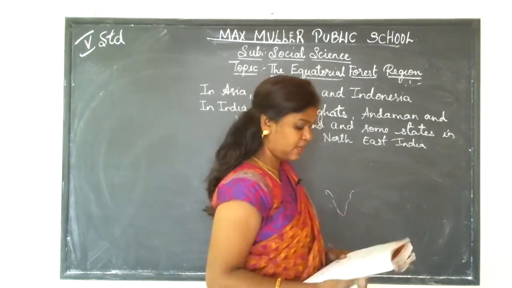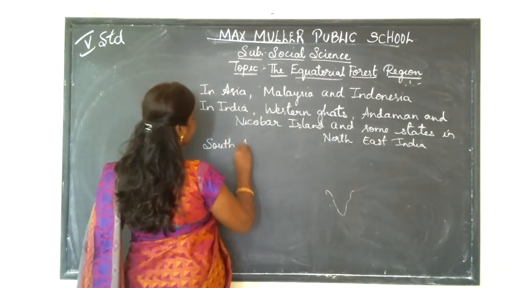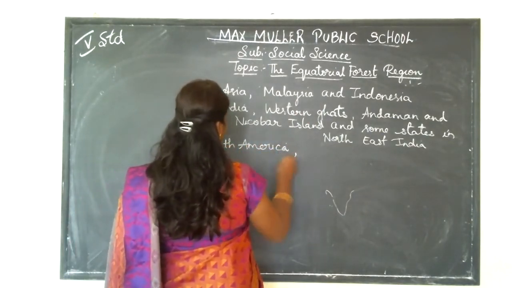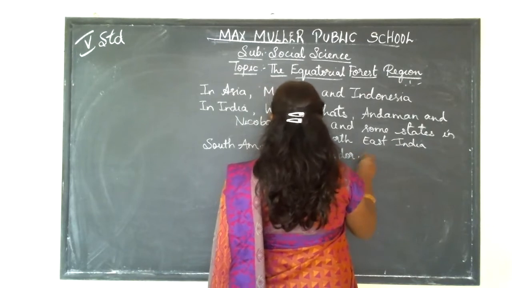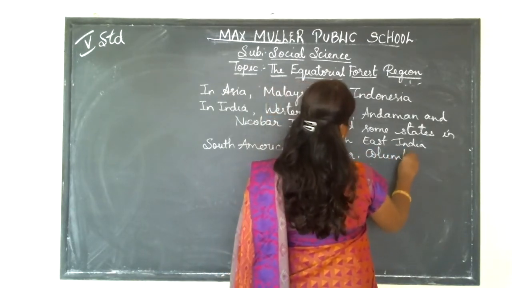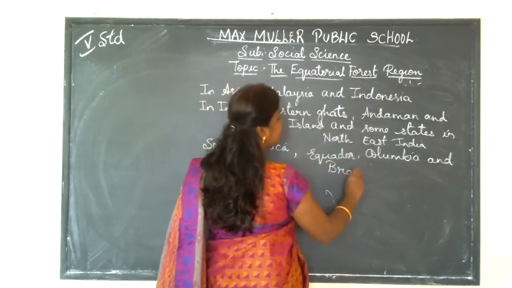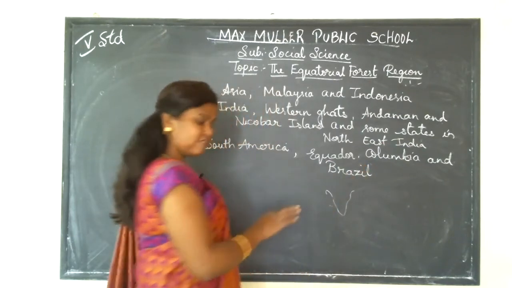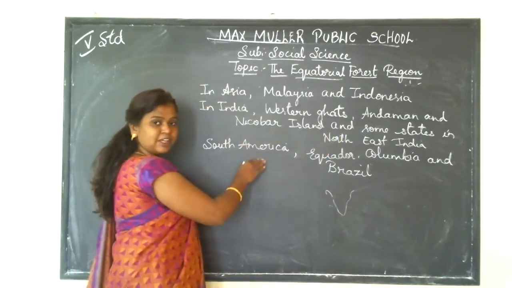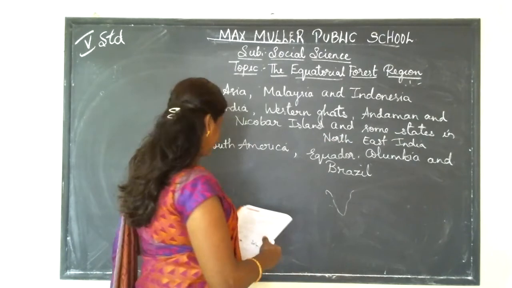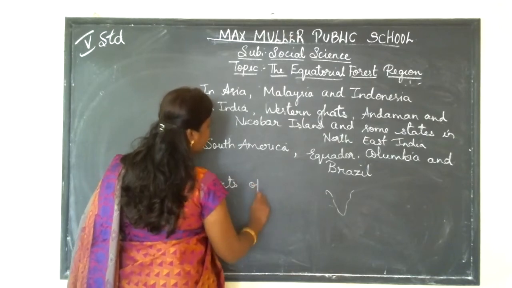And the third one is South America. You can see this type of forest in Ecuador, Colombia, and Brazil. So Ecuador, Colombia, and Brazil are some of the countries where you can see this equatorial forest region in the South America continent. Next, you can see this forest in some parts of Australia.